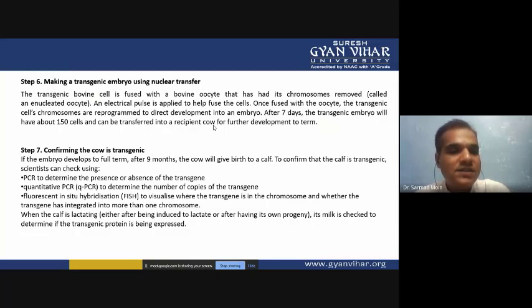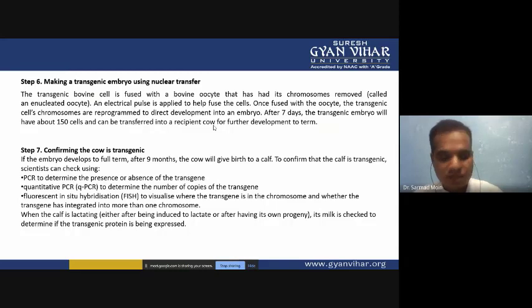Then in the next step, we have to confirm whether it is a transgenic organism or not. If the embryo develops fully, after 9 months the cow will give birth to a calf. We confirm that the calf is transgenic using the PCR technique. We can isolate some cells and run the PCR. If PCR gives the PCR product, we can confirm that the calf has our gene of interest.